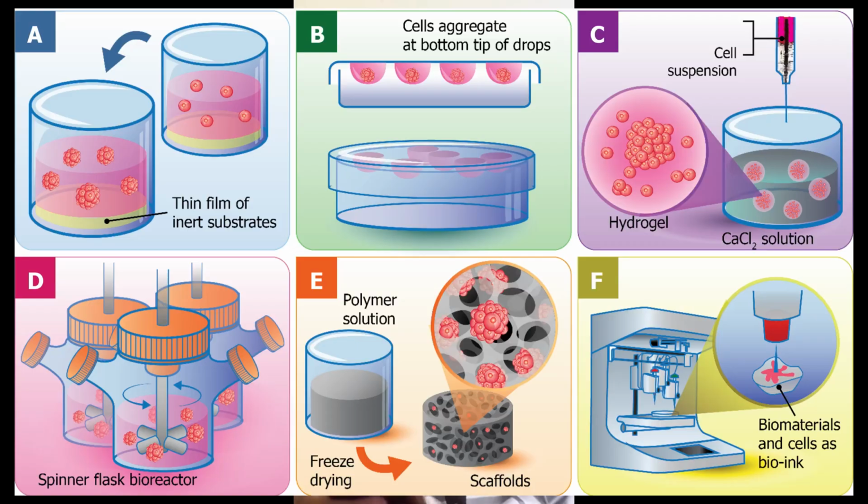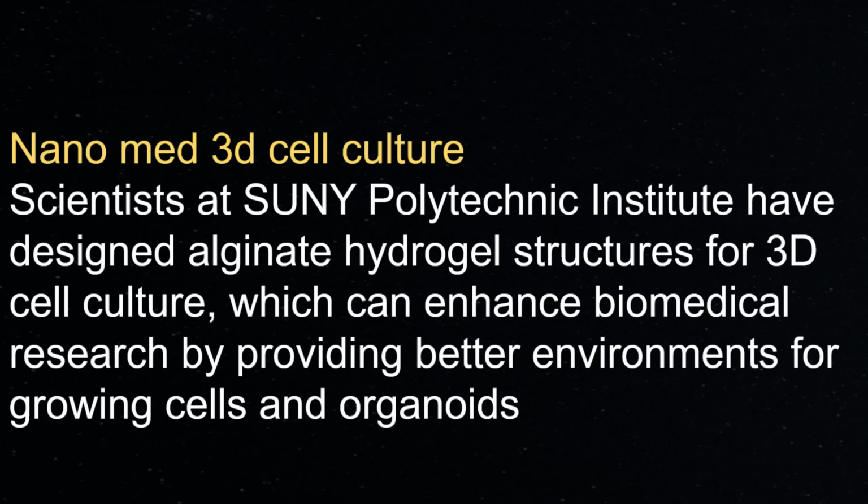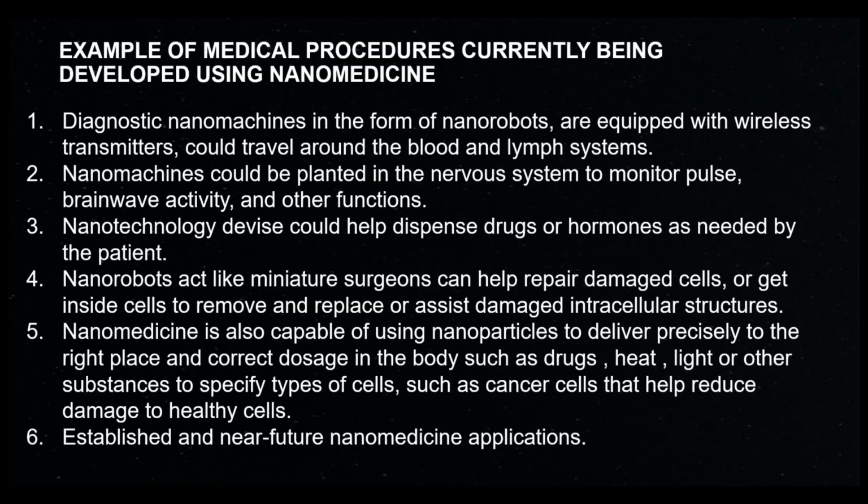Example, nanomaterial 3D cell cultures. Scientists at SUNY Polytechnic Institute have designed alginate hydrogel structures for 3D cell cultures, which can enhance biomedical research by providing a better environment for growing cells and organoids. Example of medical procedures currently being developed using nanomedicine.